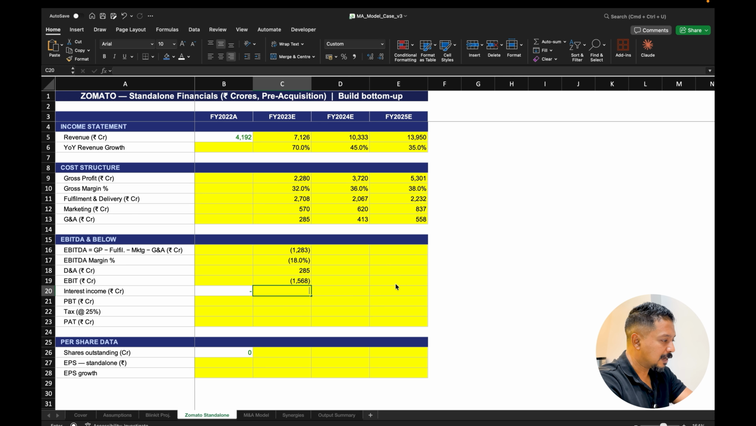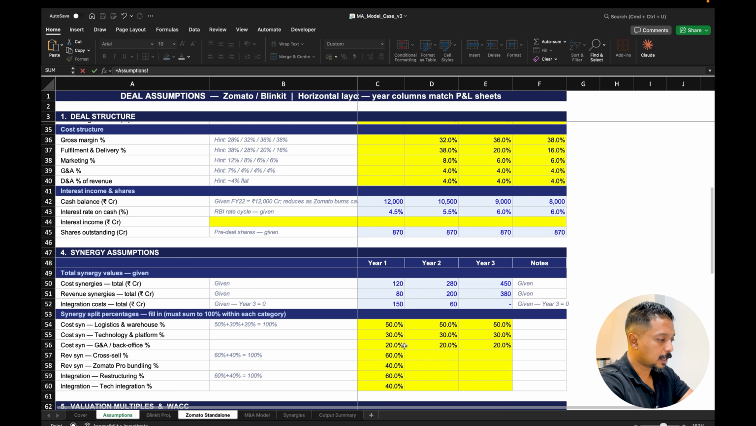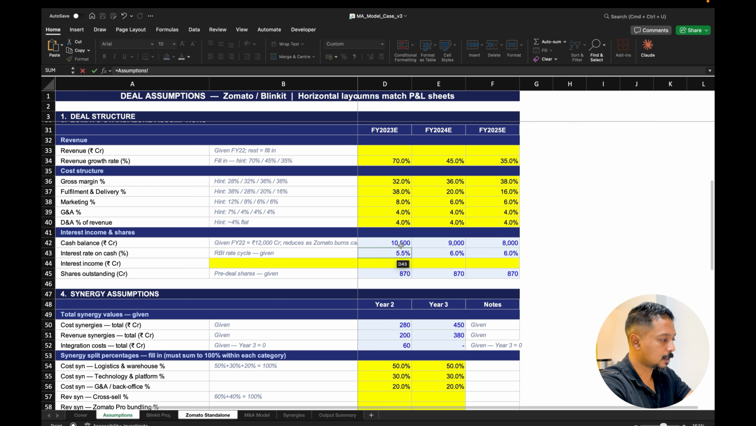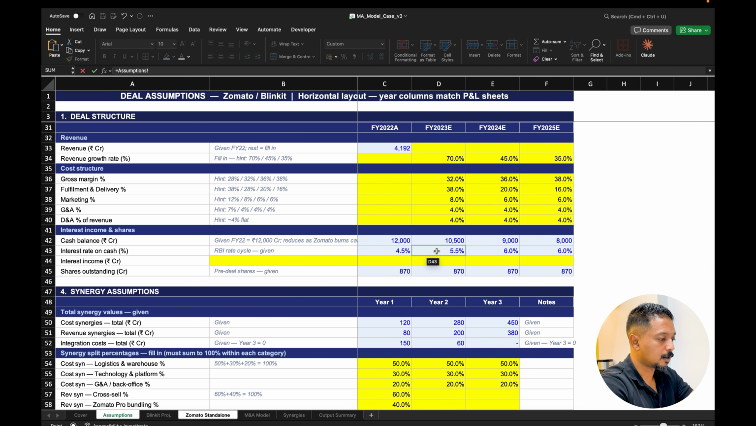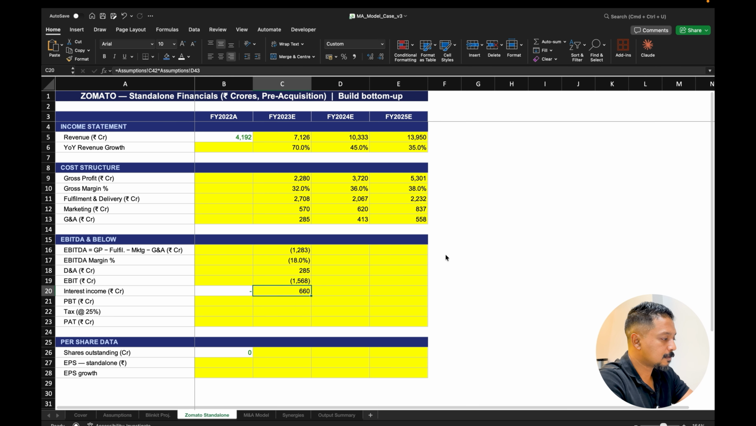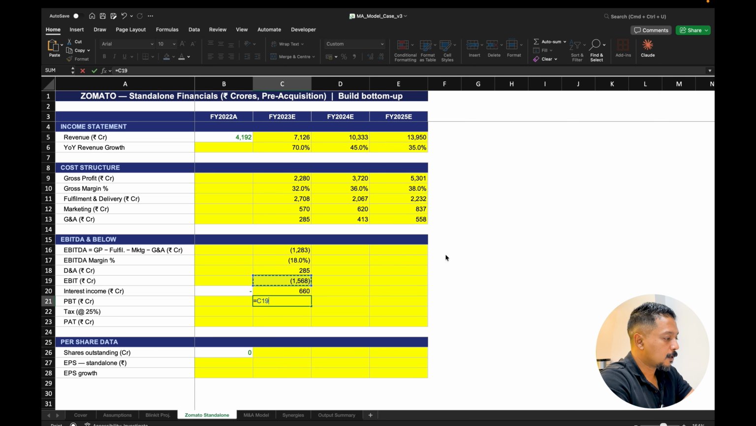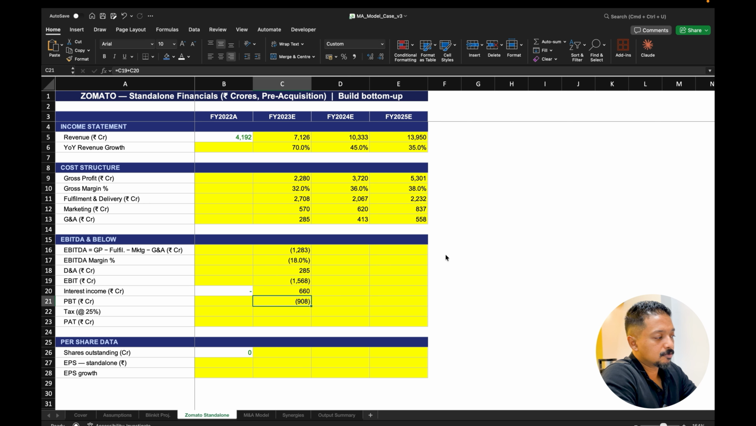Now we have a slight bit of interest income, which we can calculate from the assumption sheet by multiplying whatever the cash balances Zomato actually has. So they have about a cash balance of 10,500 for the previous year, 12,000, and then the interest rate that we're taking is actually 5.5, 6%, right? So what we're going to do is just multiply the previous year's cash balance with the interest rate for this year. So that gives us the interest income. Now, if I take EBIT and add the interest income, that slightly reduces my losses to 908 CR.